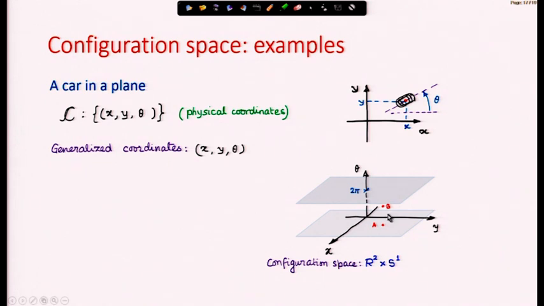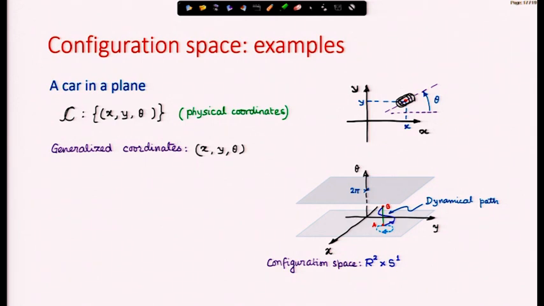So, suppose a straight line path. Can the car move in this path? Let us say B is just vertically above A. That means, on this green path xy location of the car is not changing, but the car is being rotated, theta is changing, but xy is not changing. Is that feasible? That is not feasible. Though the points represent the configuration all right, but arbitrary paths may not be possible, because there is a rolling constraint, the car cannot slide sideways.